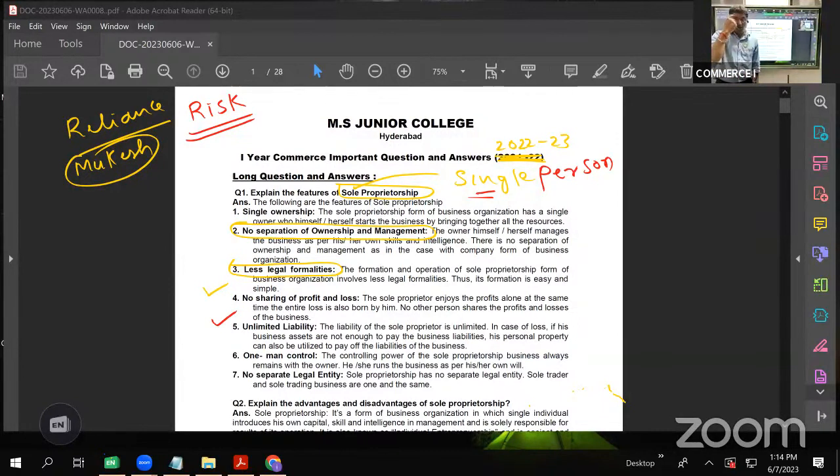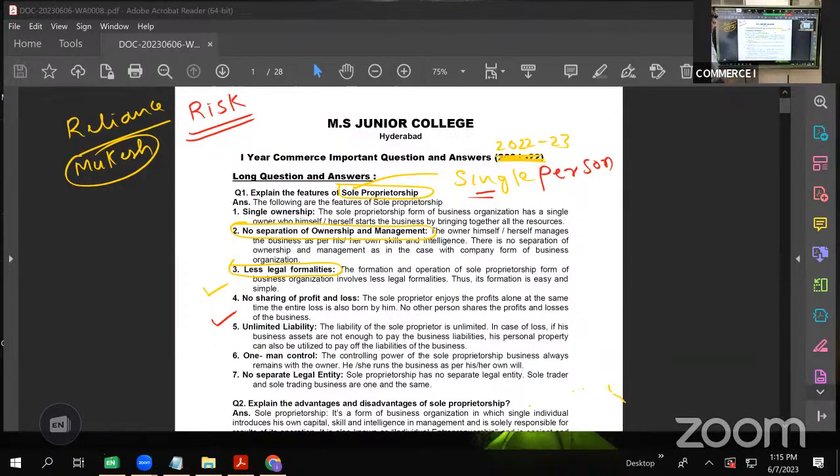So in the event of huge losses, the proprietor has to dispose of his personal property also. He may have to sell his personal property to clear the debts of the market. So we say that the liability of sole proprietor is unlimited, because his private property is also at stake.